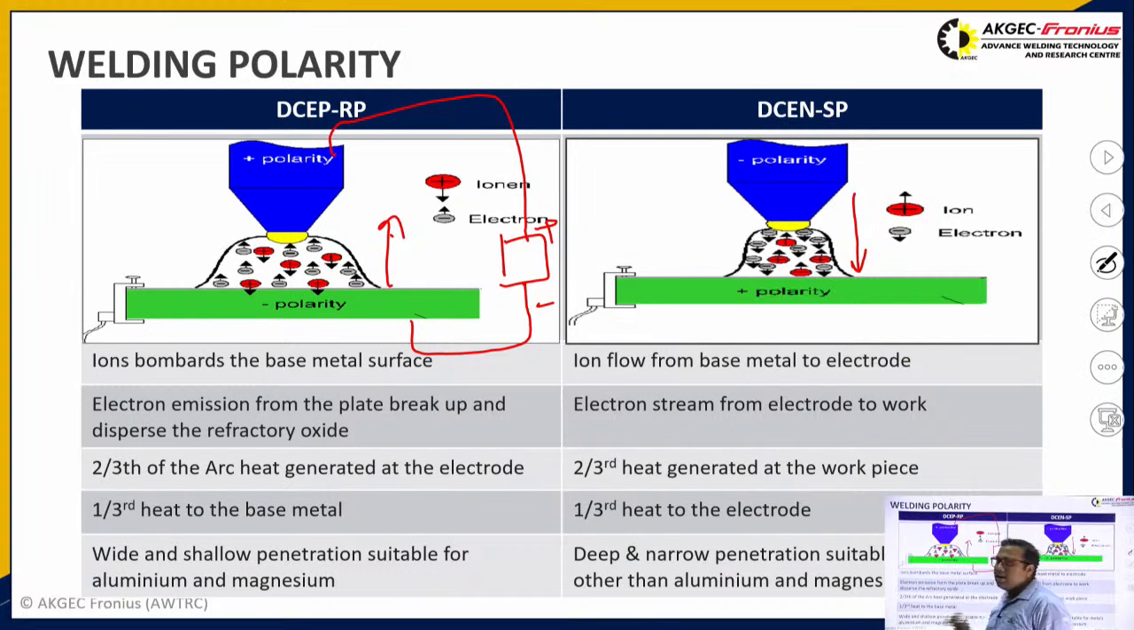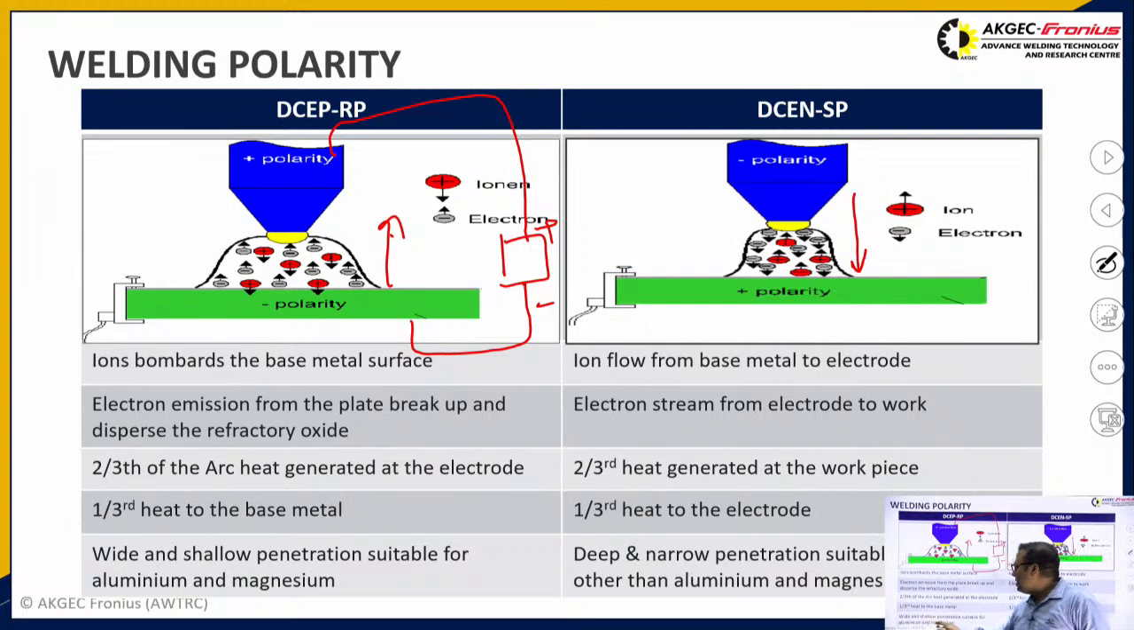It is the general rule that wherever the electrons hit, there 2/3 of the total heat is generated. So where 2/3 of the heat is generated, that part will melt, and where ions strike, 1/3 of the heat is generated. Based on these two, you can say that in direct current electrode positive, 2/3 of the heat is generated at the electrode, and in direct current electrode negative it is the reverse: 2/3 of the heat is generated at the workpiece, and 1/3 of the heat is concentrated at the electrode.